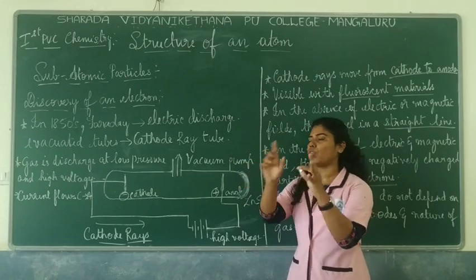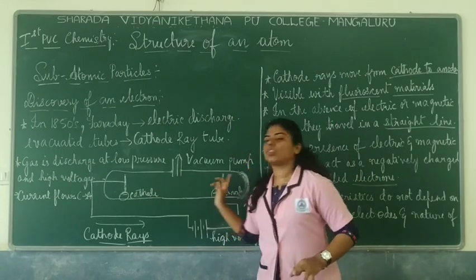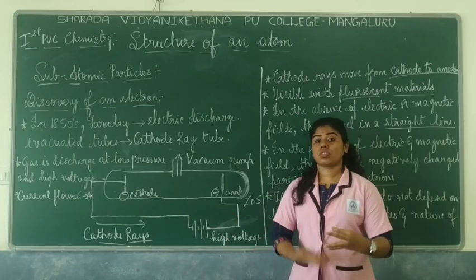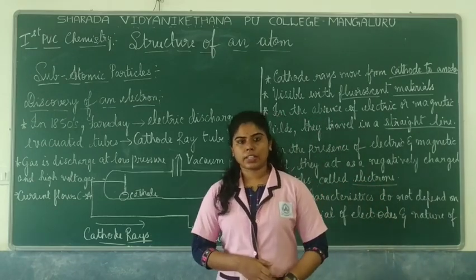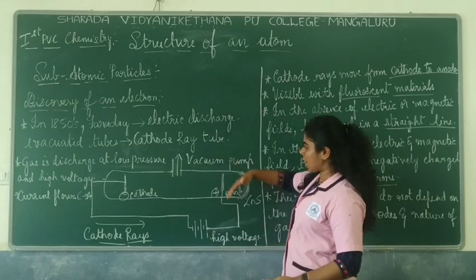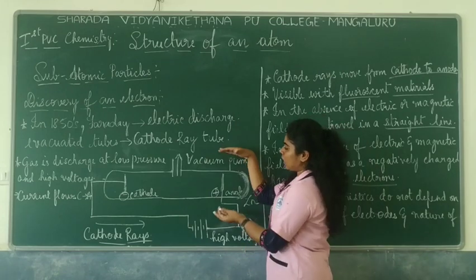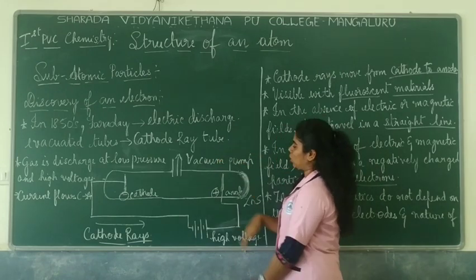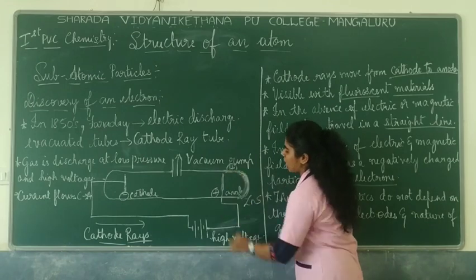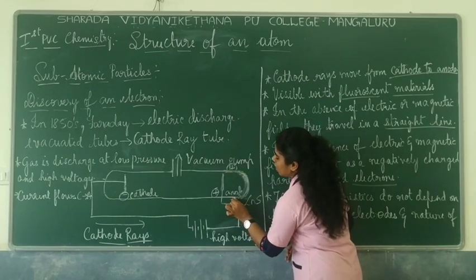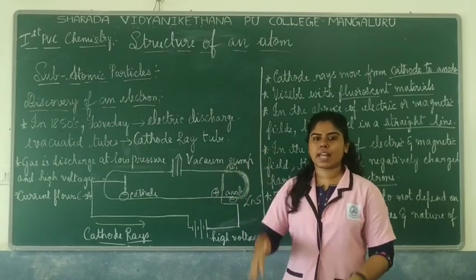So by this they got to know the direction of these particles, from which end? Cathode to anode. And also, in order to study the characteristics of these particles, what they did was try applying an electric field near the anode. For example, here a positive metal plate was kept, and here a negative plate was kept. So you had two metal plates there.